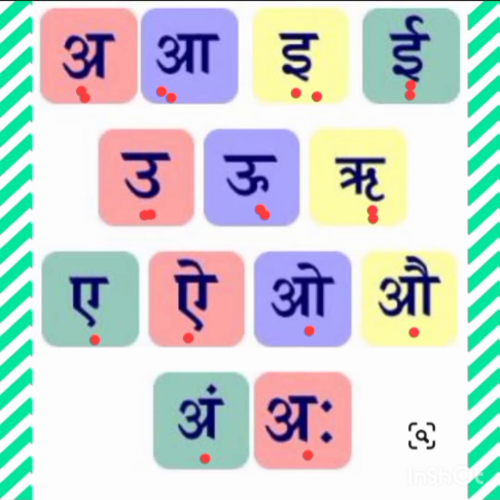Once again, say with me, my dear kids. Then only you can learn it by heart. Ir, a, I, O, Au, aha. Can you say to me like this?